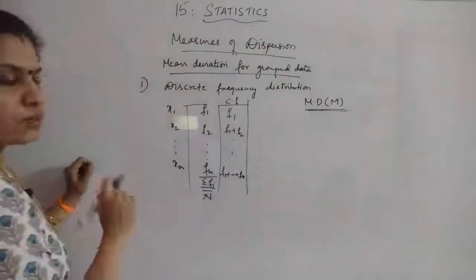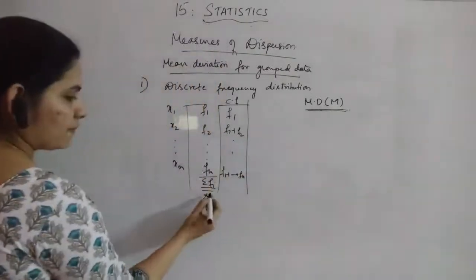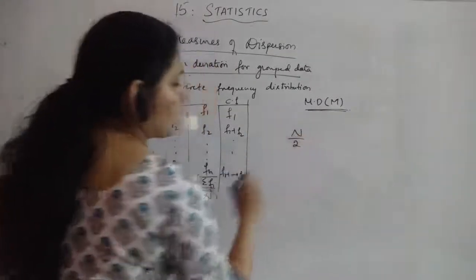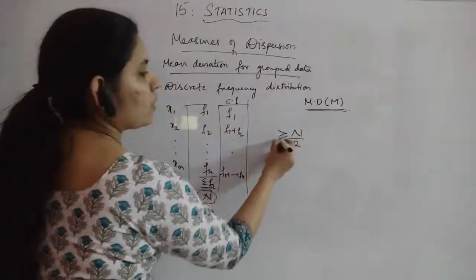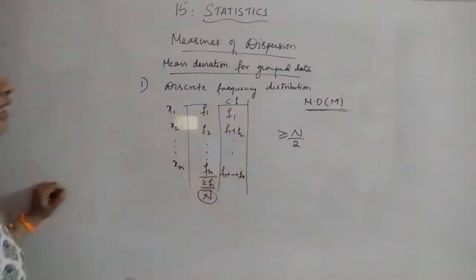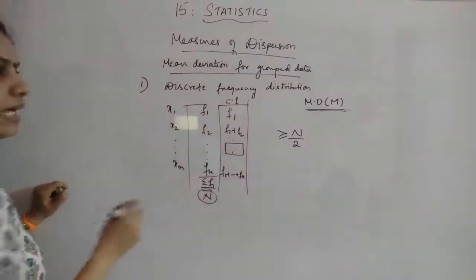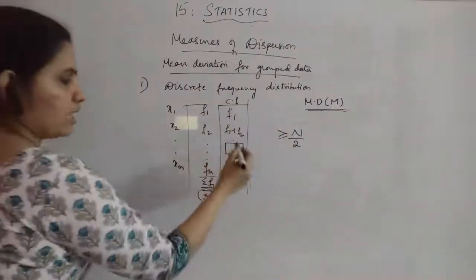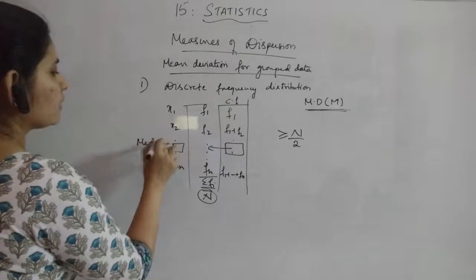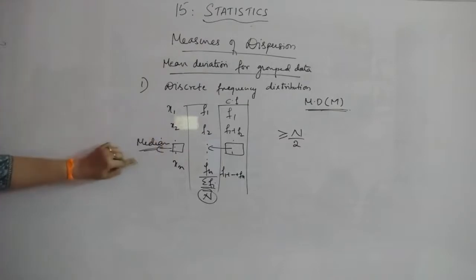Now after finding this, you have to find the value n by 2. From where will you get n? This is n, the total sum of the frequencies. So n by 2 you will calculate, and you have to see the value which is greater than or equal to n by 2. If you are not getting any value equal to that number, you have to select the just greater value from the CF. Suppose here you have that number which is greater than or equal to n by 2. Correspondingly, this observation will give you the median value.